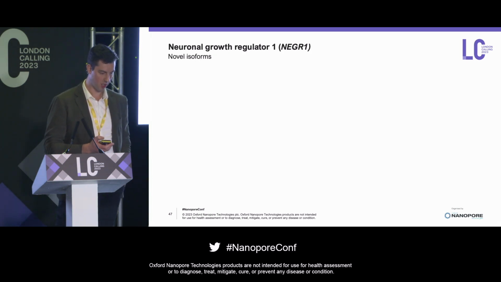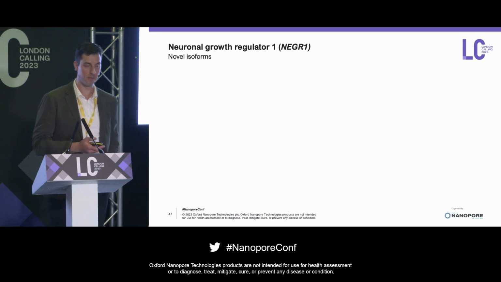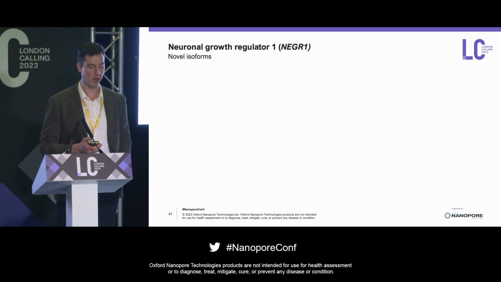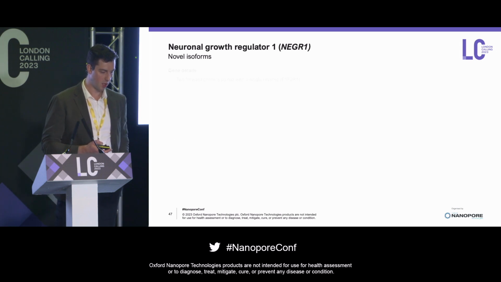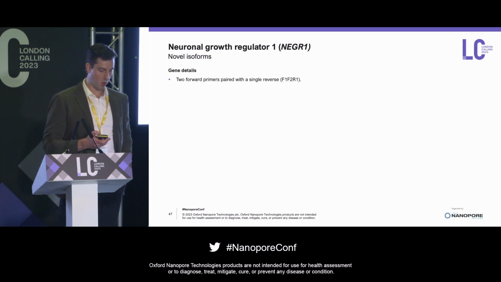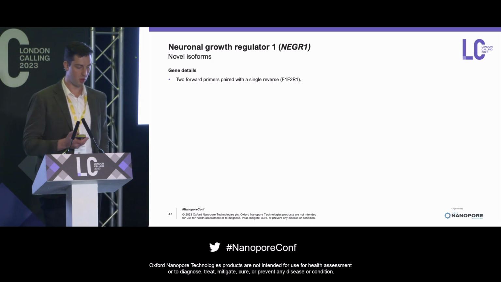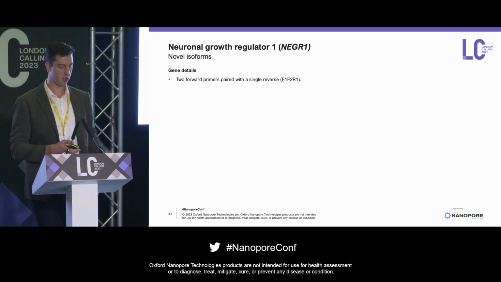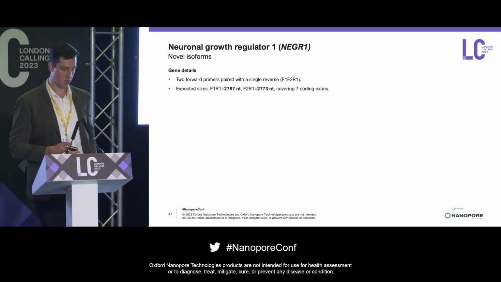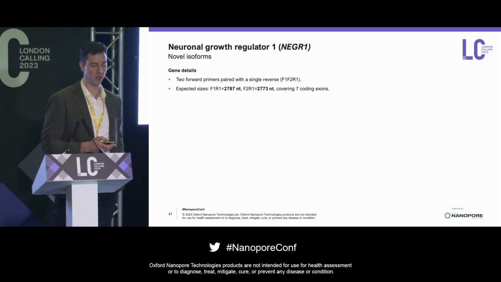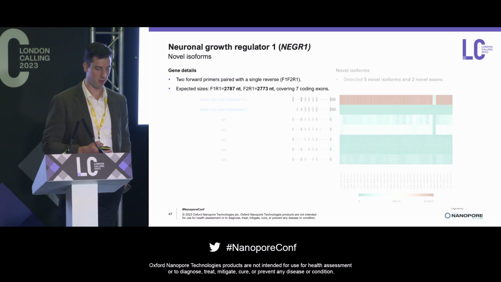Another gene I want to briefly touch on is the neuronal growth regulator 1. This is a cell adhesion molecule that's involved in neuronal outgrowth and connectivity. It is a shared risk gene across schizophrenia, autism, depression, and obesity. Basically, we amplified this gene using 2 forward primers to capture 2 different start sites with a single reverse. So it was all together in one reaction. The expected size for this was around 2.7 kb, covering 7 coding exons.